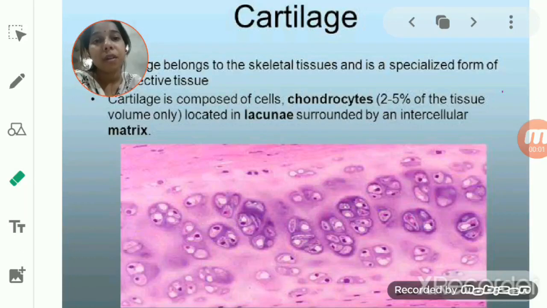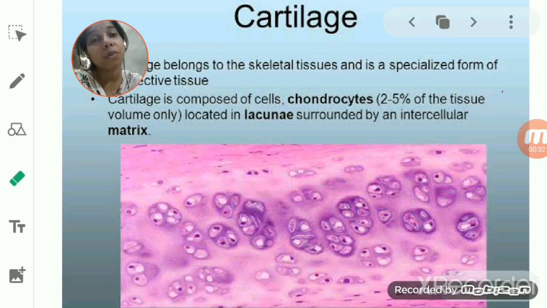Hello students. So yesterday we were discussing the connective tissues. Connective tissue consists of cells including fibroblasts, macrophages, osteoblasts, leukocytes, and these different kinds of cells together form connective tissues. Connective tissue also consists of fibers including the yellow elastic fiber and the white collagen fiber.